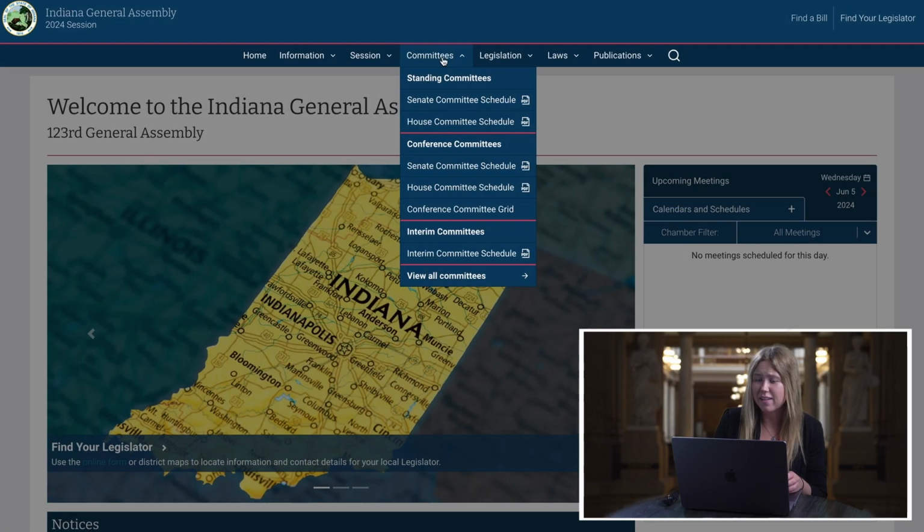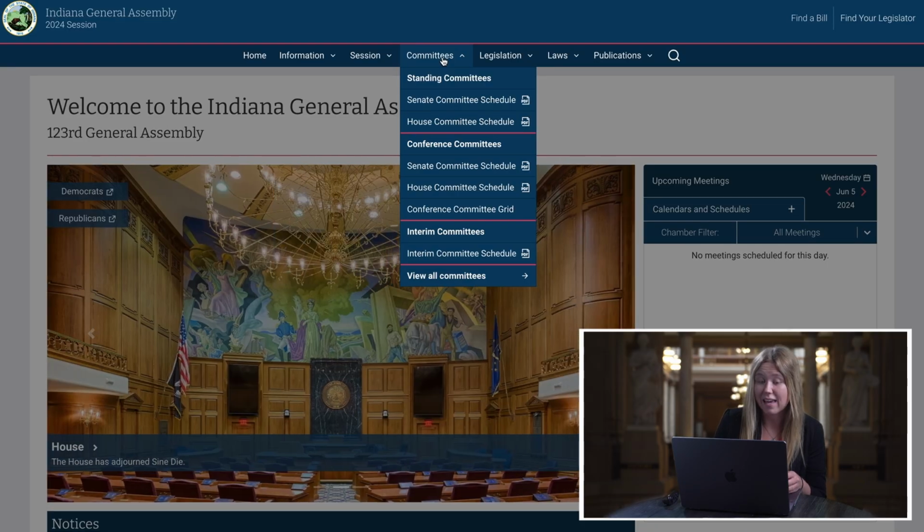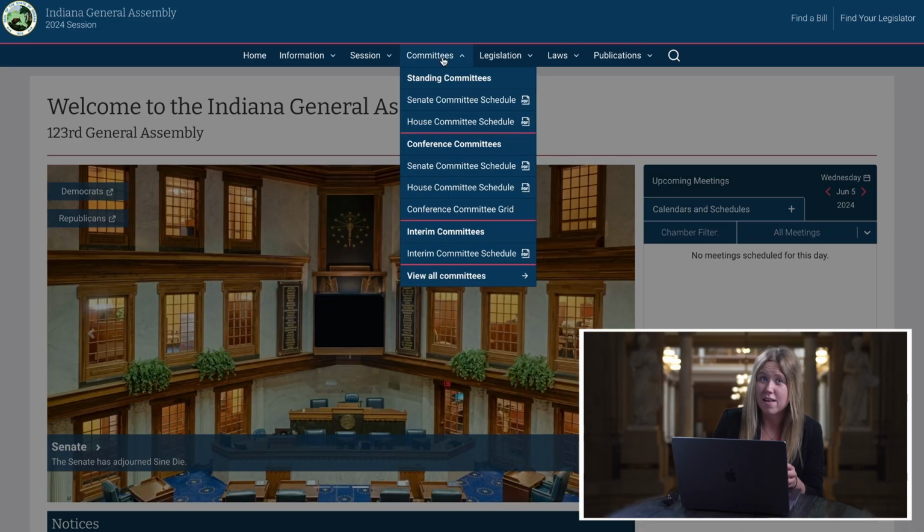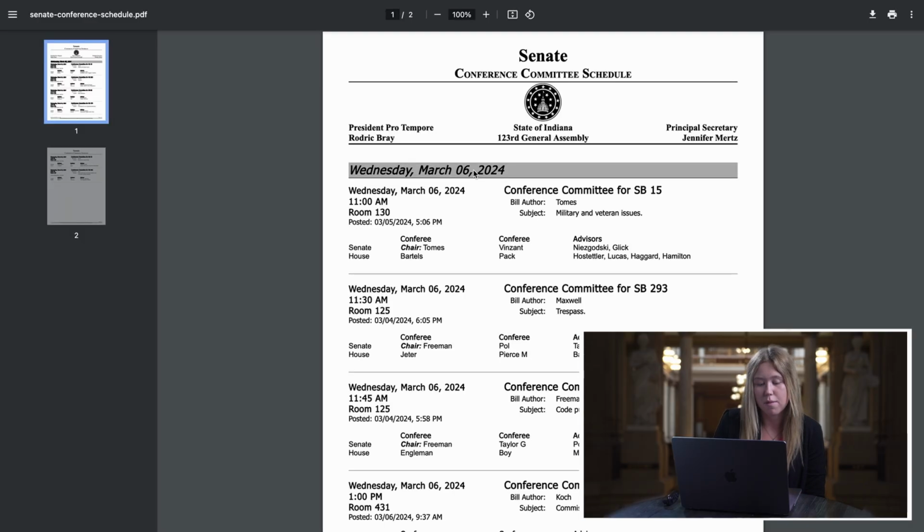more information about it. As you can see when clicking the Committees drop-down, you are met with several options to open up. These will all open PDFs to the corresponding information. Now, because there is no session actively happening right now, you're going to see stuff from earlier this year in this previous session. Let's click on the Senate committee schedule and we'll see what comes up.